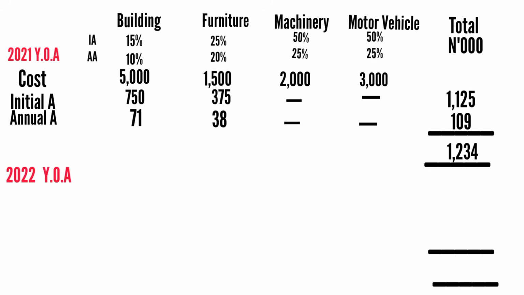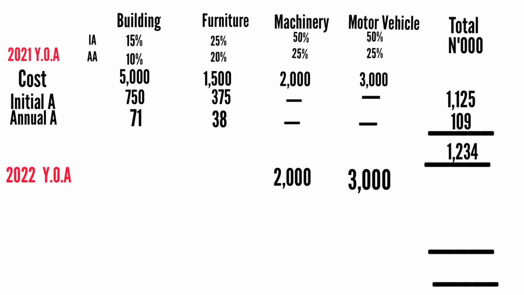Then you go to 2022 year of assessment. You know, they said the relevant years. They're not the one that will tell you relevant years. You're the one that would know the relevant years. You have to prove that you understand it. Okay. So you write your cost for your machinery, 2 million, you bring it down, and the cost for your motor vehicle, 3 million, you bring that down. Now, the cost for the building also and furniture cannot remain at 5 million and 1.5 million.